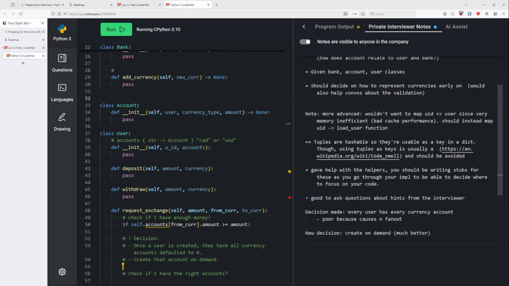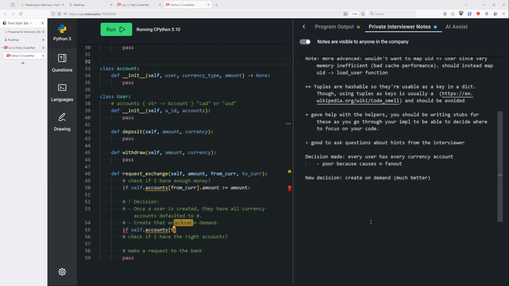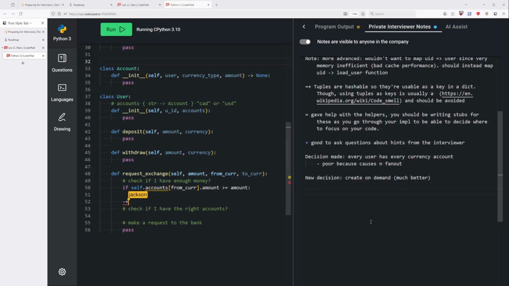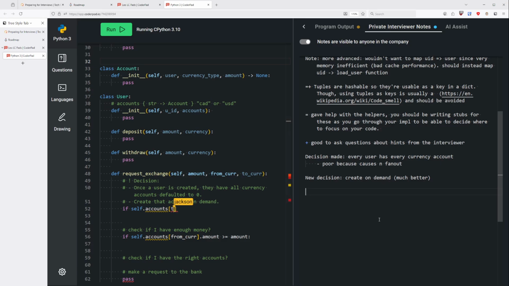So if self.accounts, for the account that we want to, I guess I should also check for the from as well. What if I don't even have the original? So I could move this up here first. This checks the from part.